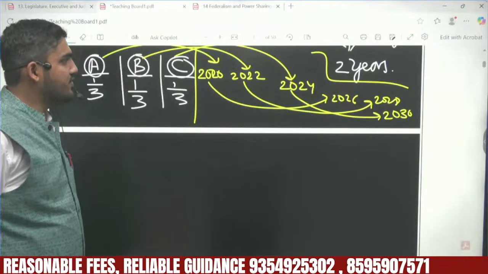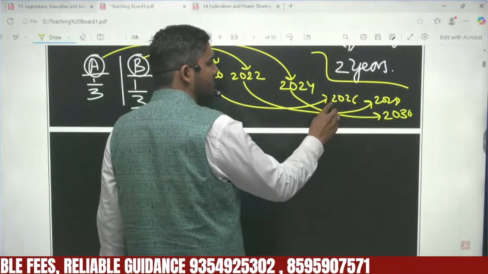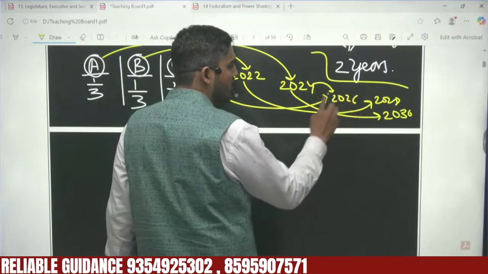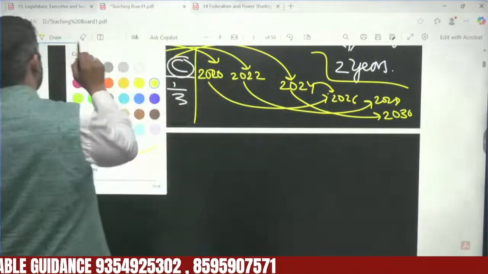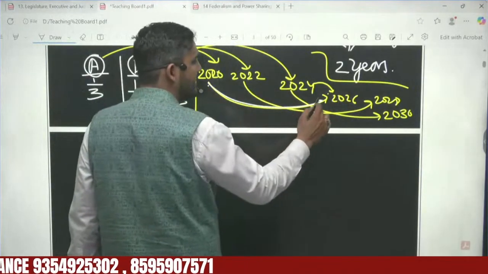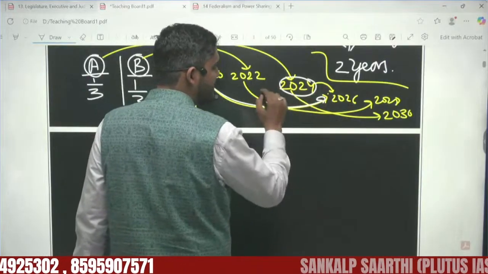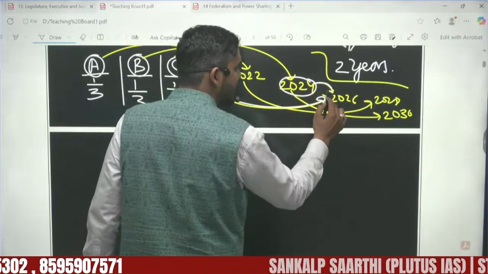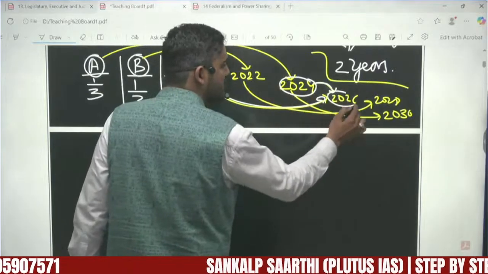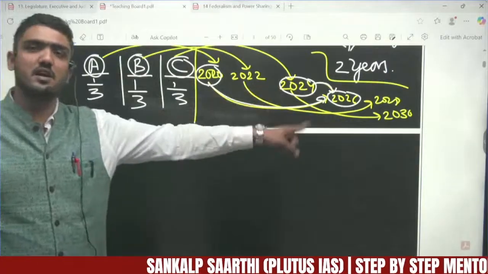When the first group retires in 2026, just after 2 years from the last election in 2024, the election will happen again to fill the seats of the members selected in 2020.